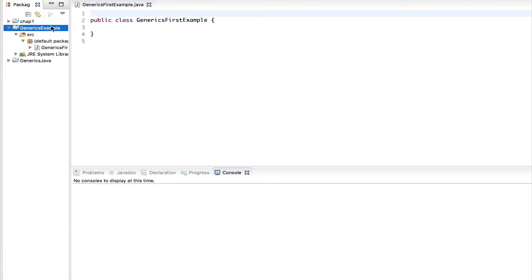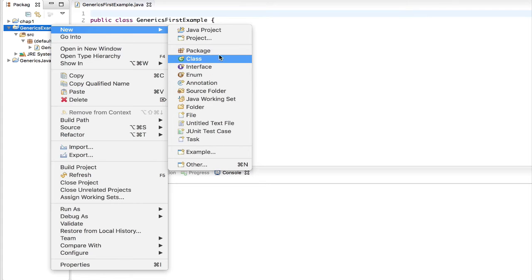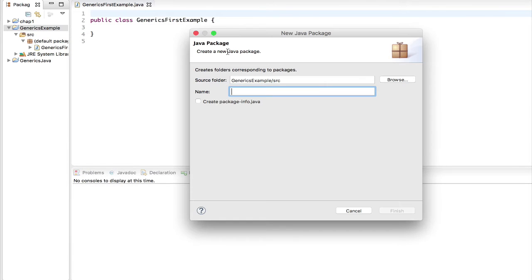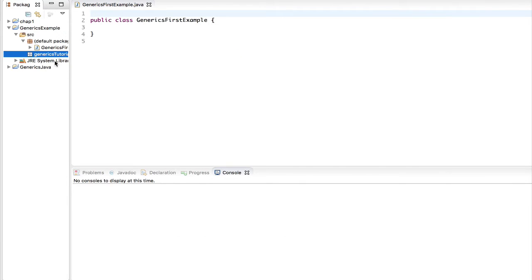Okay, that was a default package, but I can create another package. Let's do that. I want a new package. Let's call this maybe simply generics tutorial.